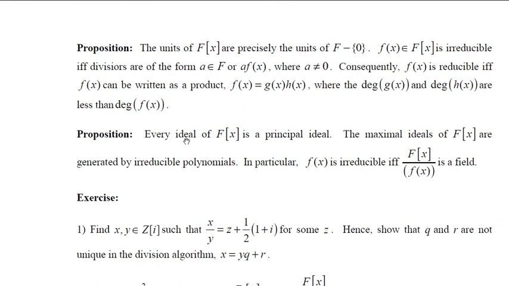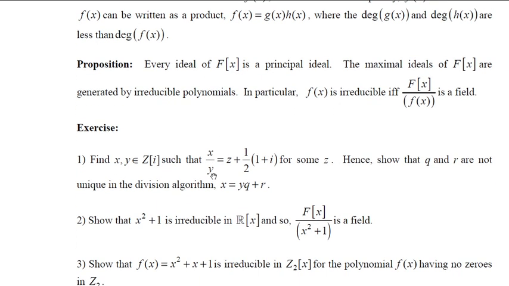You take one ideal I from F[x] and show that it is a principal ideal generated by some polynomial, say f(x). And further, the maximal ideals of F[x] are generated by irreducible polynomials. Take an irreducible polynomial f(x), take the quotient by the principal ideal, and show that it is a field. That's it. This completes the proof.